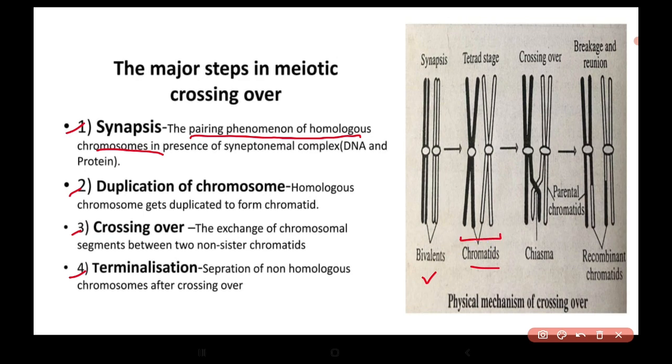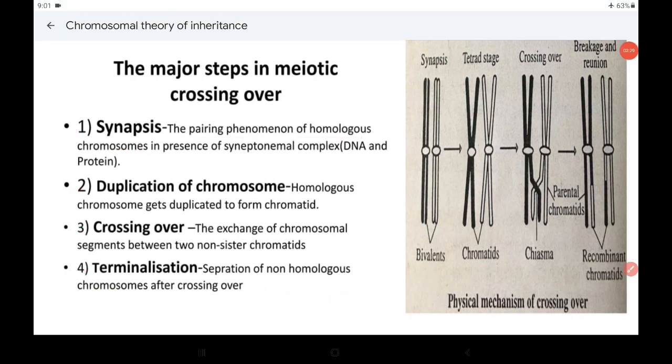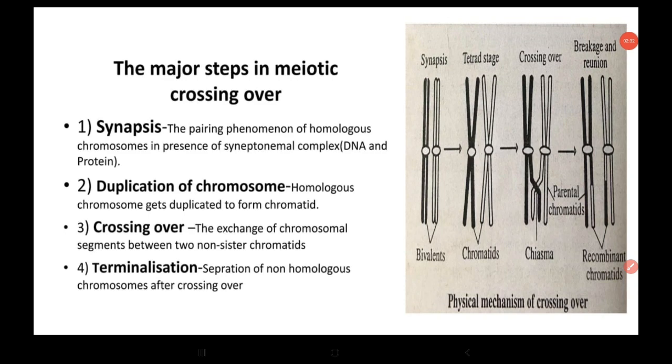Then there is crossing over, that means exchange of chromosomal segments between the two non-sister chromatids. So these two in the center are non-sister chromatids. There is exchange of genetic material. In the last step, terminalization, separation of non-homologous chromosomes happens after crossing over. So in this, recombinant chromatids are formed.